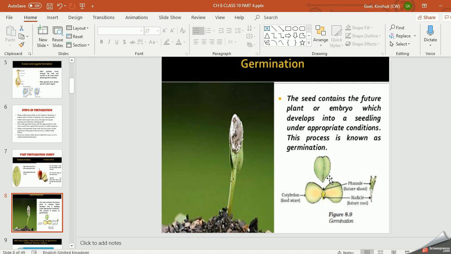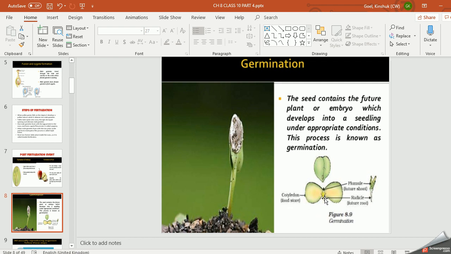And when you open these seeds, you can see a structure like this. This has two cotyledons. It is a dicotyledon seed, right? So it has two cotyledons, which is the food which we eat. These two are called cotyledons, right? It is the food store, it stores food.